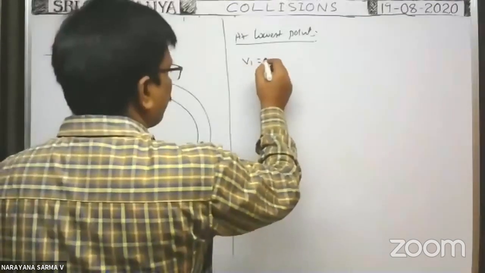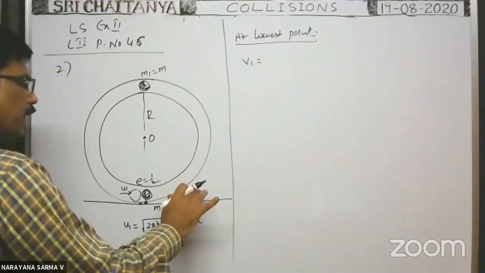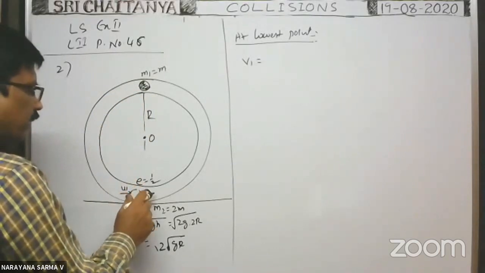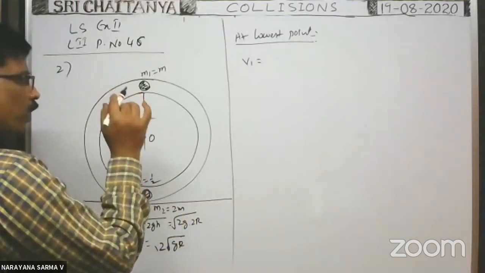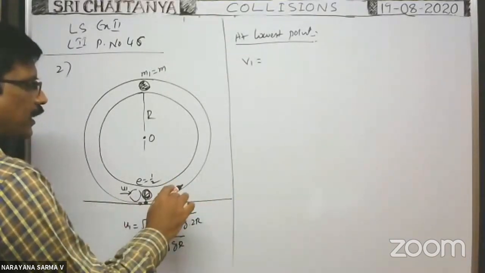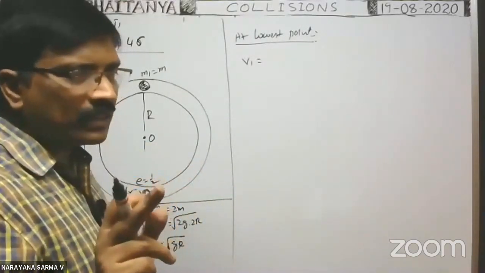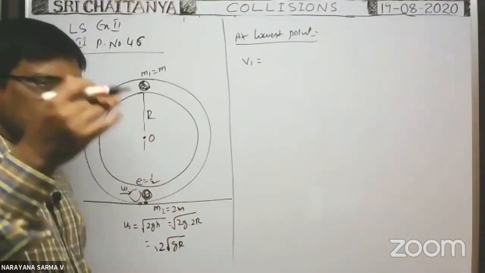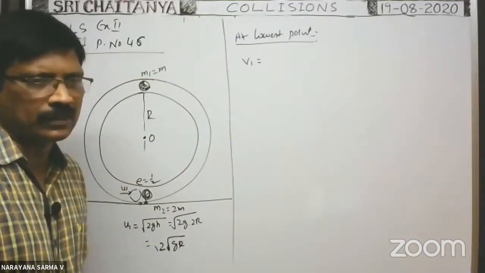We can apply the law of conservation of linear momentum along the horizontal direction, because whenever the sphere comes to the lowest point, definitely along the horizontal direction only collision takes place, and the line of impact is also along the same direction. That's why we can apply the law of conservation of linear momentum along the horizontal direction, and as the line of impact is also horizontal, we can apply Newton's law of restitution also along the horizontal direction. Then you will get two equations in V1 and V2. You solve them, you will get V1 and V2. That is one method. Or by using these two equations only, we derive the formulas for velocities V1 and V2 after semi-elastic collision takes place.